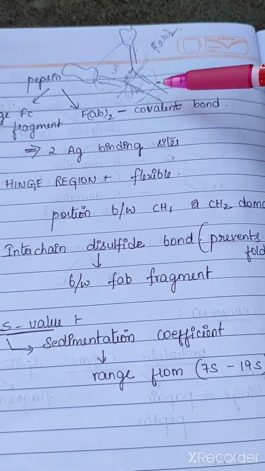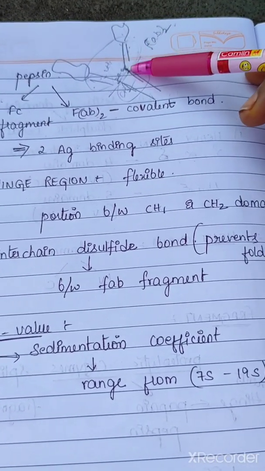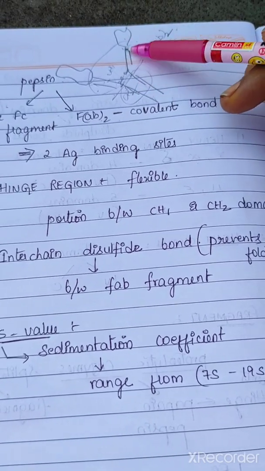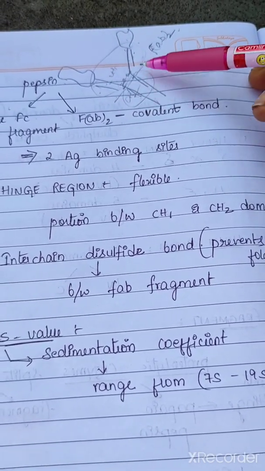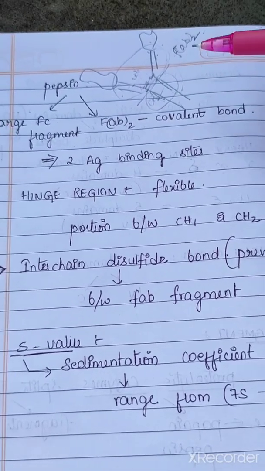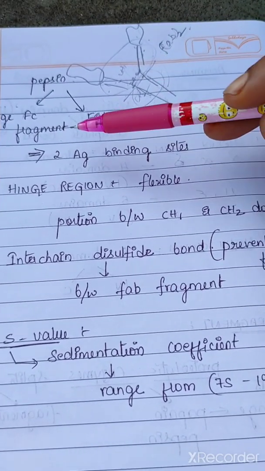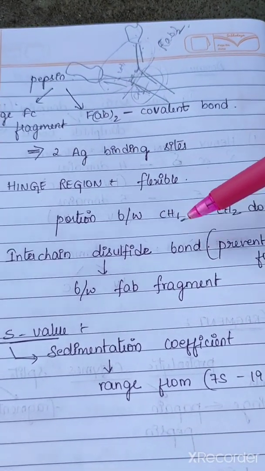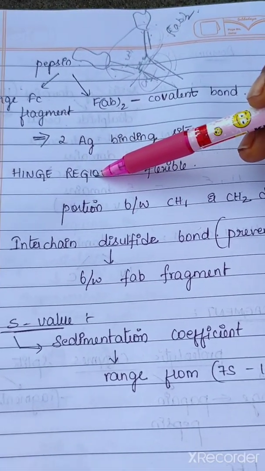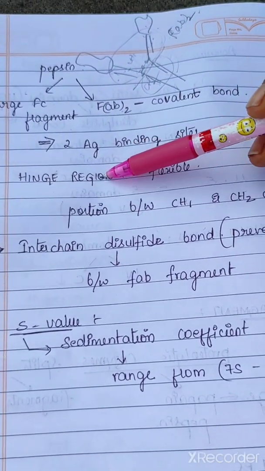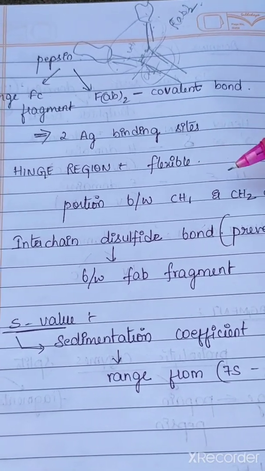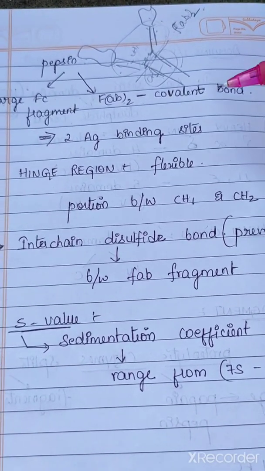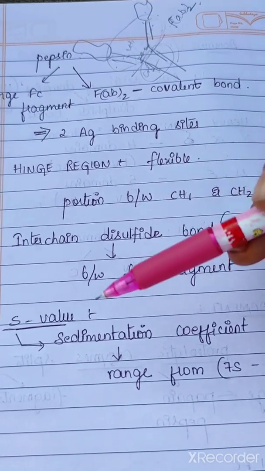They prevent the immunoglobulin from folding, meaning the folding is prevented with the help of the disulfide bonds present in the hinge region. It is also flexible to catch the antigen and fight with it.